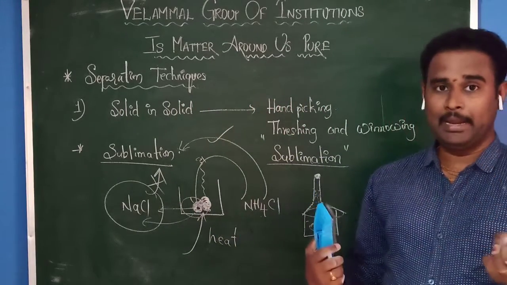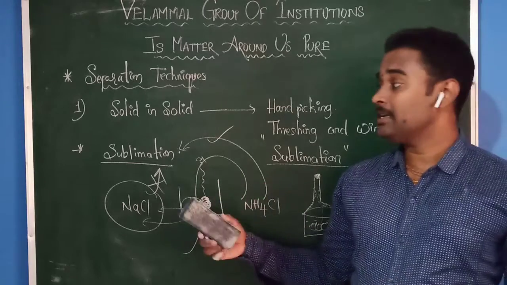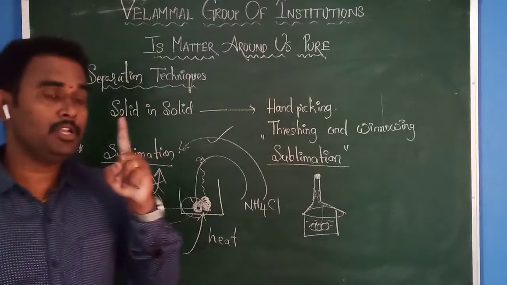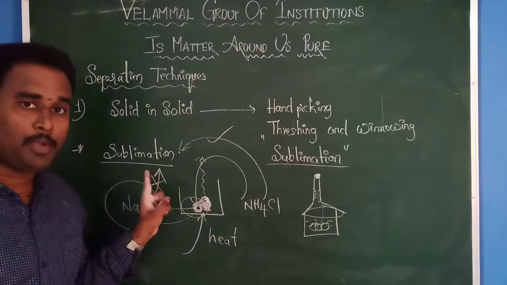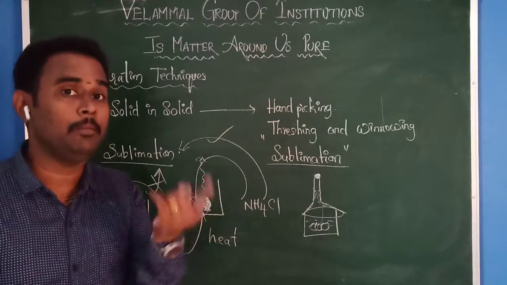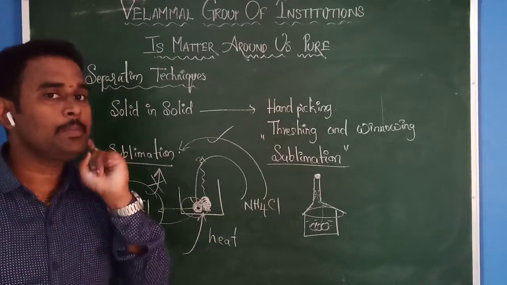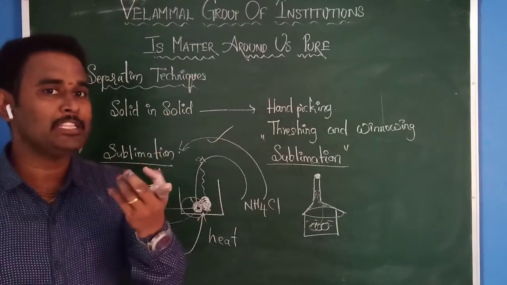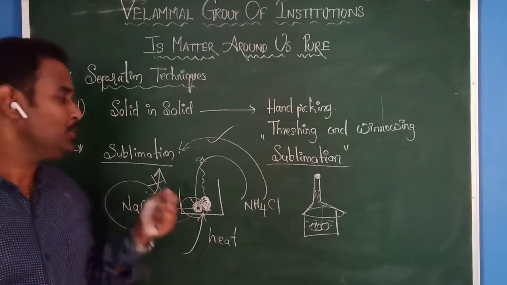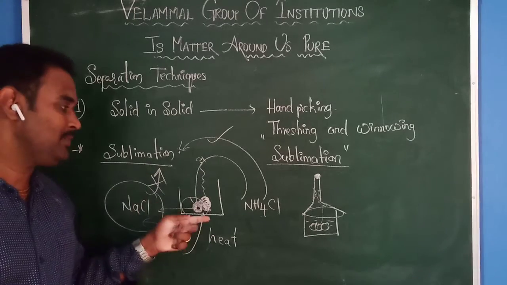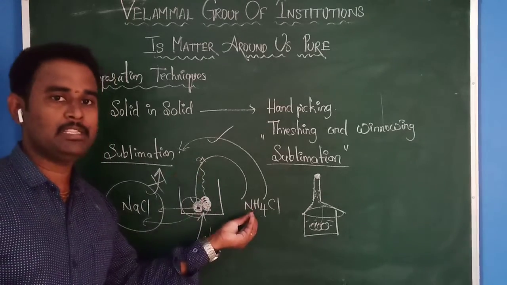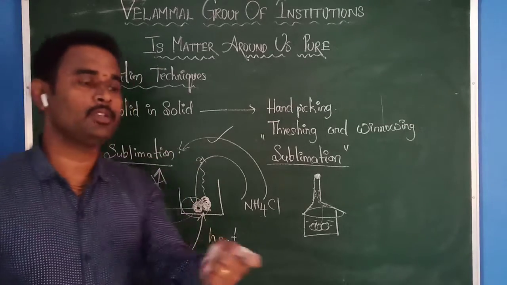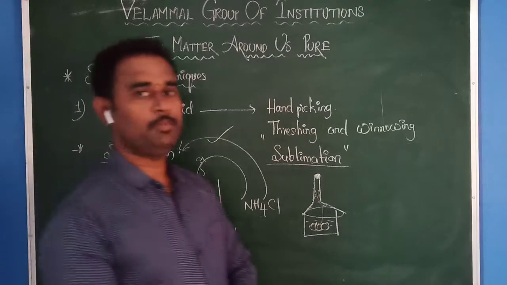Like this we can separate solid compounds based on the process of sublimation. That means one of the components should sublime. What is the meaning of sublime? It must convert from solid to gas directly. If none of the components participates in sublimation, you can't use the sublimation process. Like this we can separate two components when one of them participates in sublimation.